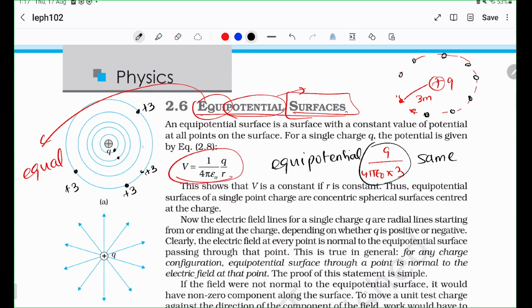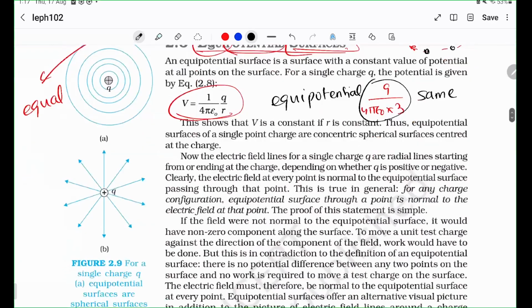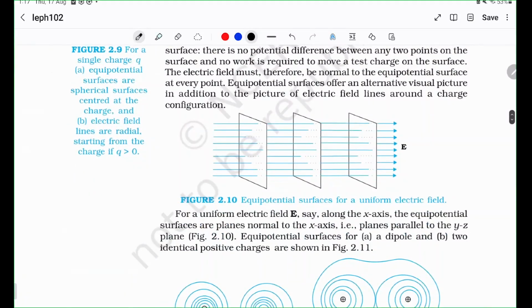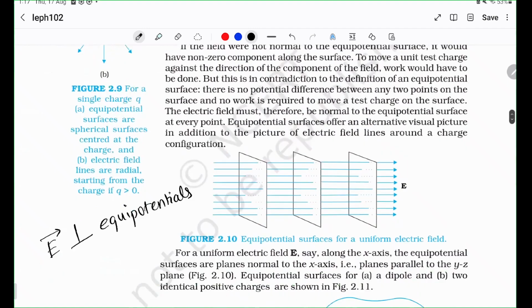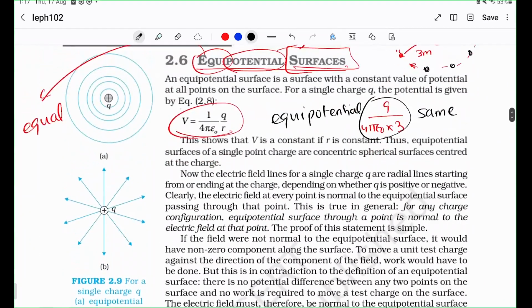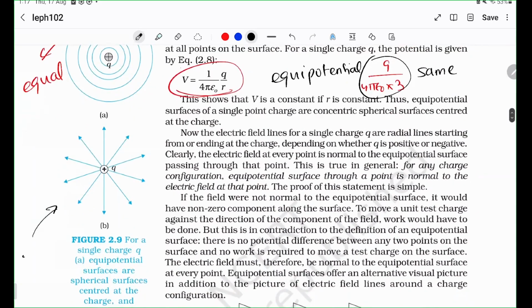Another important fact is, okay, we'll look at properties of equipotential surfaces soon enough. Okay, a few properties. Electric field lines in electric fields are perpendicular to equipotentials. Okay, and I think we need to take some time to understand what is meant by this statement. So look at an equipotential. Say consider this charge, and you know that this diagram represents the electric fields, right? These arrows are the electric fields.